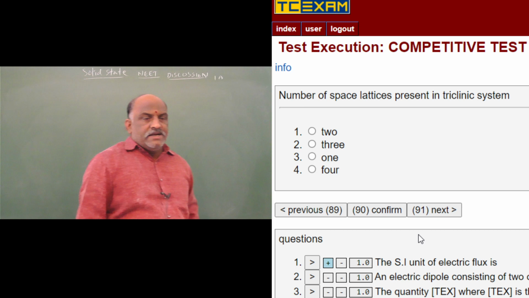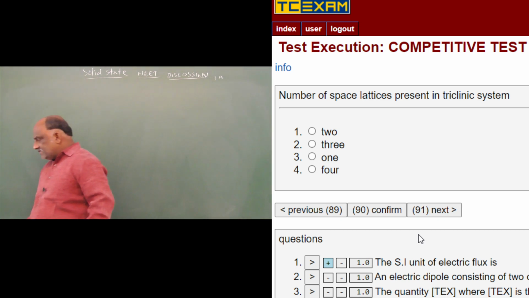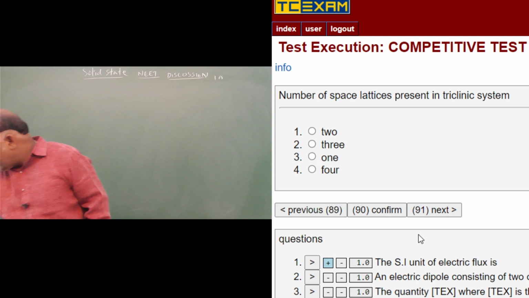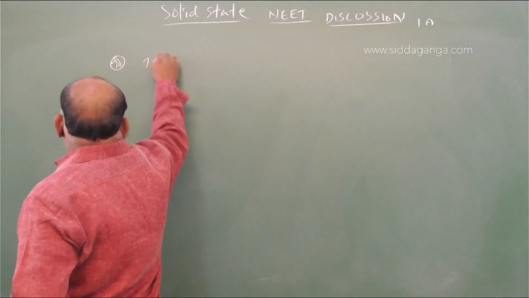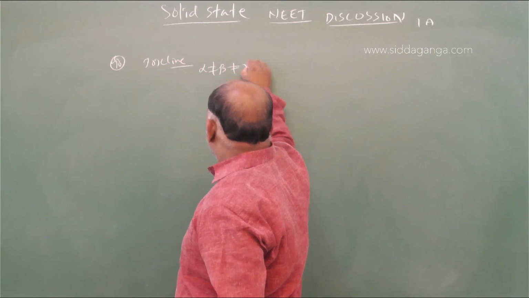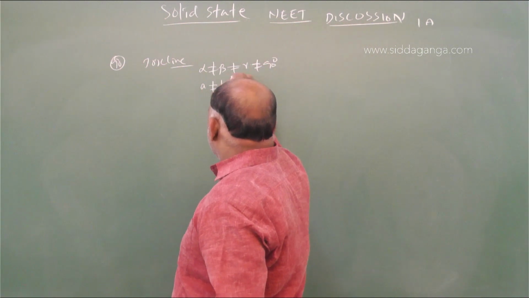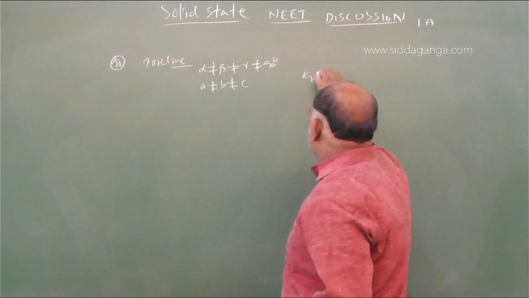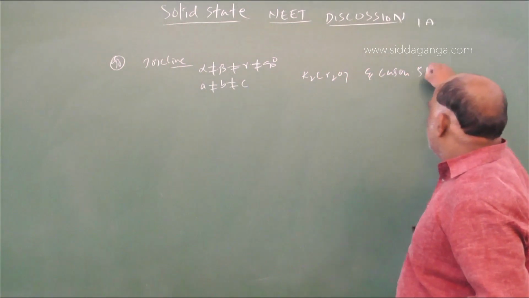And last question: the number of space lattices present in the triclinic system. In the triclinic system, only one space lattice will be there, that will be the primitive. In triclinic, alpha not equal to beta not equal to gamma not equal to 90, and a not equal to b not equal to c. Examples: K2Cr2O7 and CuSO4 5H2O.